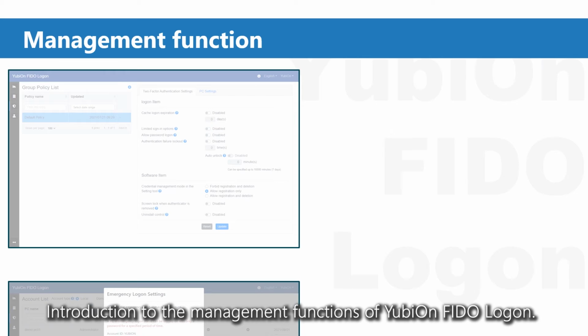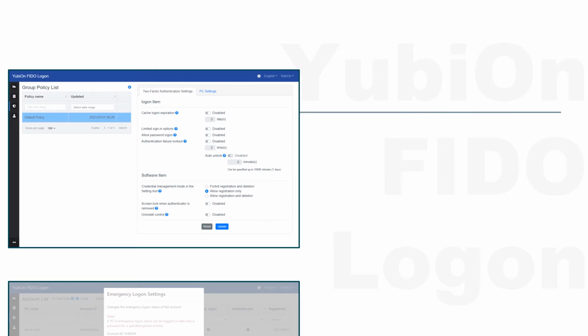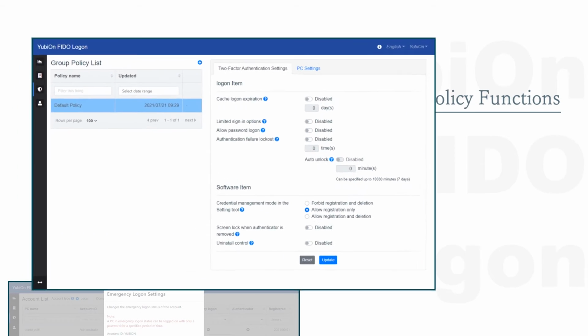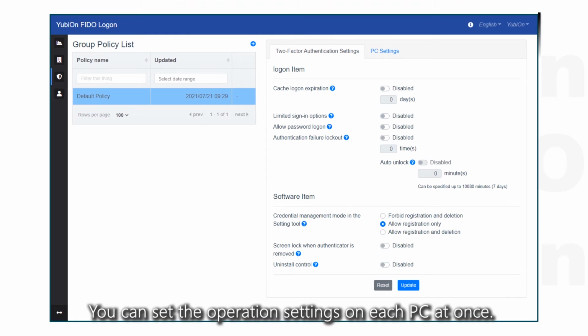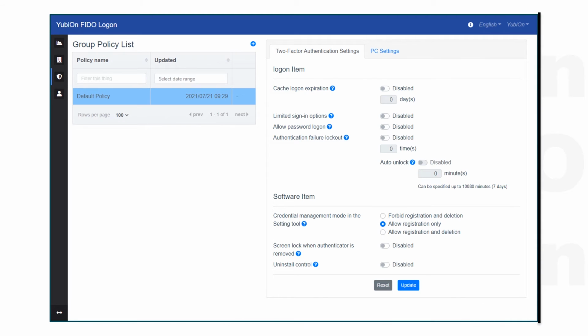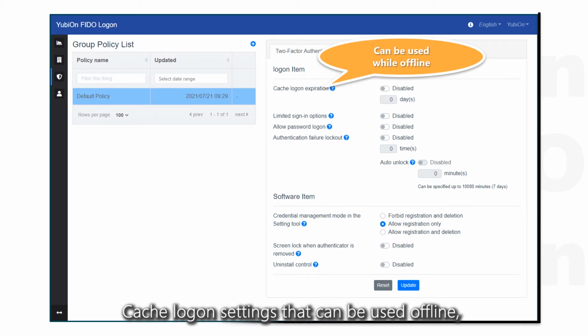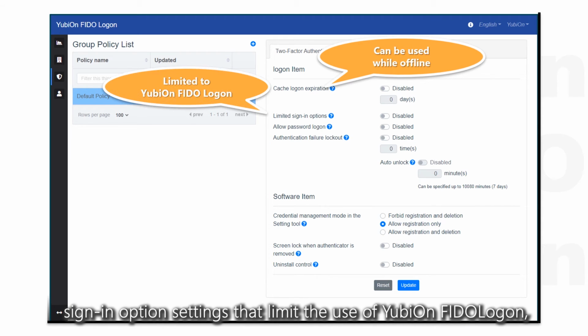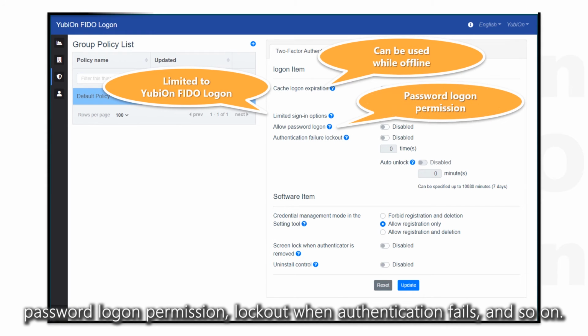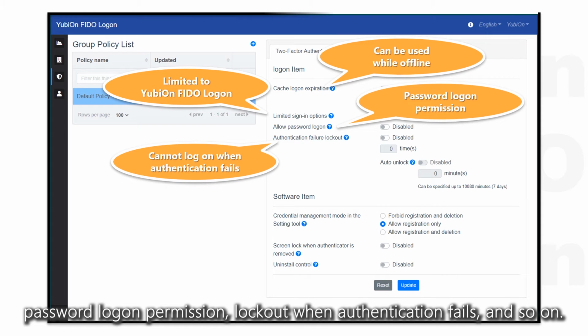Introduction to the management functions of YubiOnFIDOLogon. Policy functions. You can set the operation settings on each PC at once. Cache logon settings that can be used offline. Sign-in option settings that limit the use of YubiOnFIDOLogon. Password logon permission. Lockout when authentication fails, and so on.